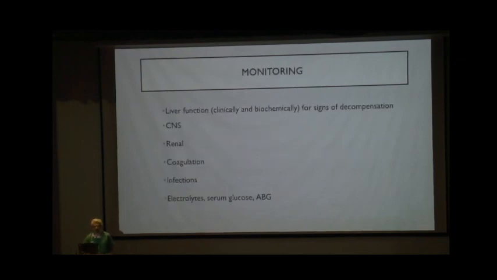Monitoring in the post-operative period. This patient should be very closely monitored for any signs of decompensation, like any worsening of hepatic encephalopathy. Once the patient is taken off sedation, the CNS function has to be assessed regularly. If the patient requires prolonged ventilation, the renal function has to be assessed, and the coagulation has to be assessed. Since there is decrease in the immunity of this patient, they are very prone to infection in the post-operative period, so that has to be assessed based on the cultures. And strict monitoring has to be done of the electrolytes, serum glucose, and the arterial blood gas.